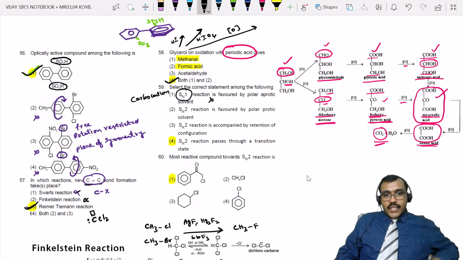Next, SN2 reaction is favored by polar protic solvents. No, this is wrong. It is favored by polar aprotic solvents. SN2 reaction is accompanied by retention of configuration. No, in an SN2 reaction you will get inversion of configuration.